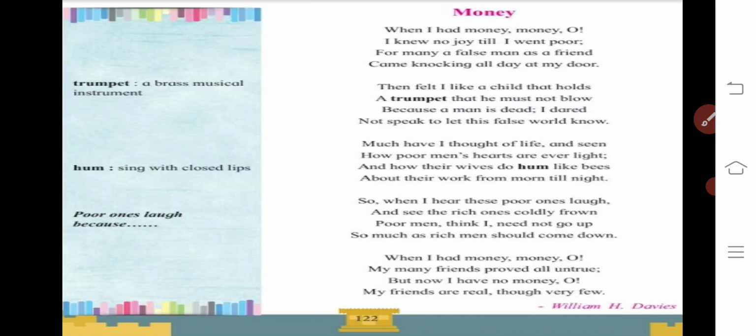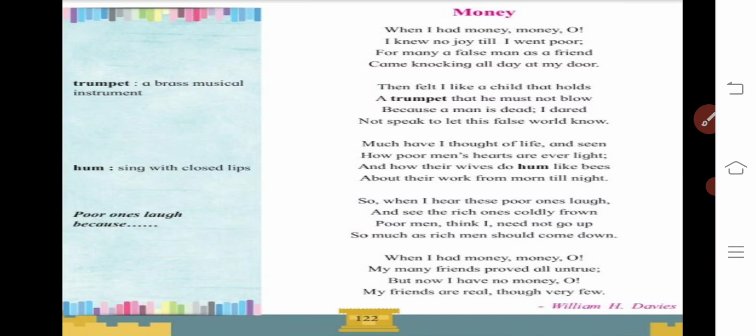So the first stanza indicates what? The opposite ideas all the time. So excessively in this poem, you would get antithesis, where two opposite ideas are mentioned. So in the very first stanza, you got the thought that the poet now realizes what real joy is, because he didn't have money now, and also he got the real fact that the people who were calling themselves his friends, now when he didn't have the money, are going away from him.